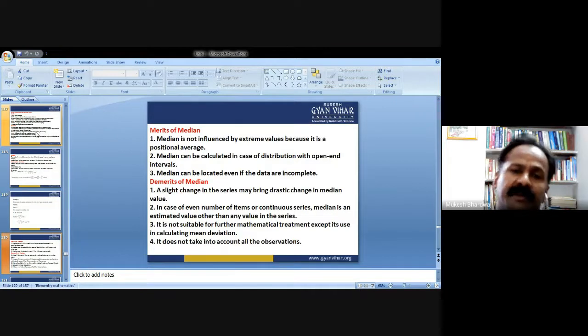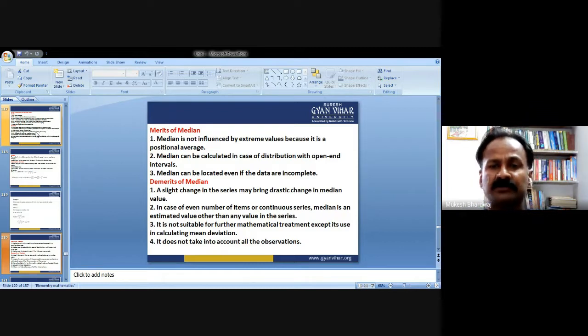Now the merits of median. Median is not influenced by extreme values because it is a positional average. Median can be calculated in case of distribution with open-end intervals. So the first merit is that median is not influenced by extreme values because it is a positional average.